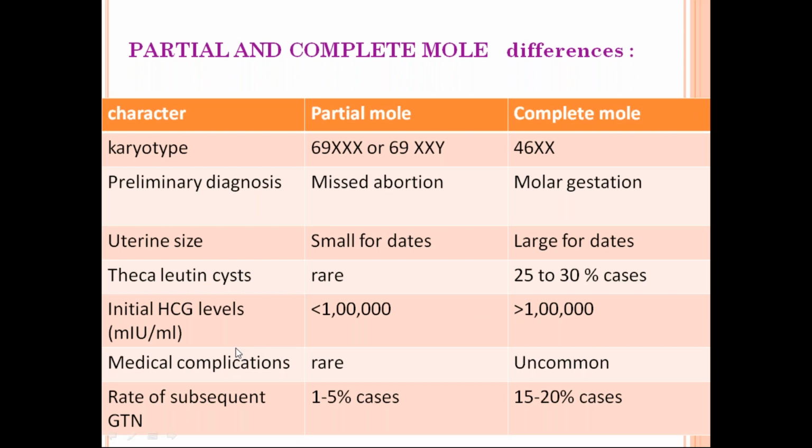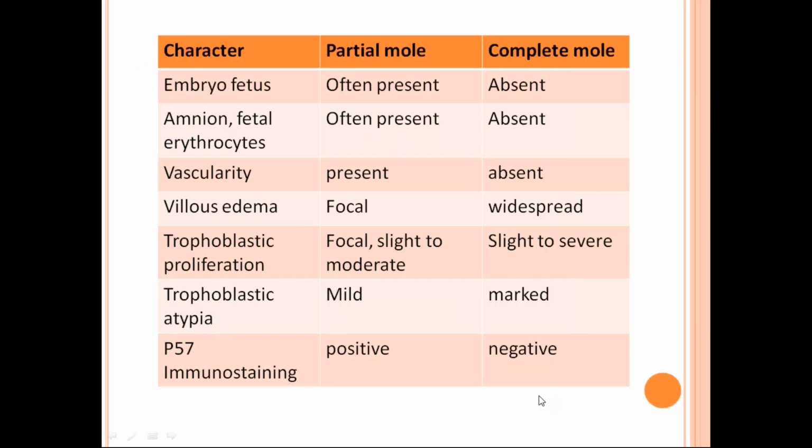So what are the medical complications? Hyperemesis gravidarum, thyroid storm, and toxemia of pregnancy. All these medical complications are usually common in a complete mole. Out of the suction evacuation cases, when you evacuate a complete mole, 15 to 20% will go into persistent trophoblastic disease. About 5% go into persistent trophoblastic disease in a partial mole.